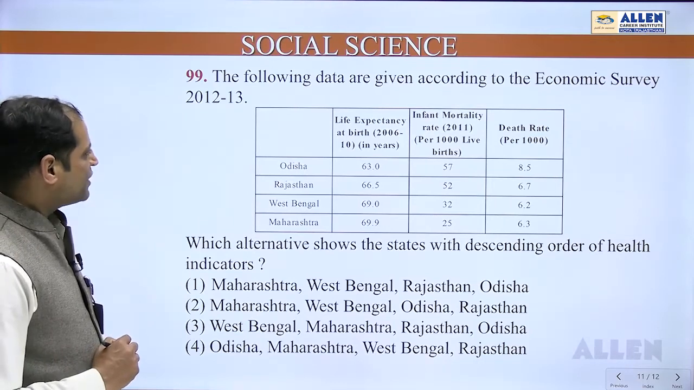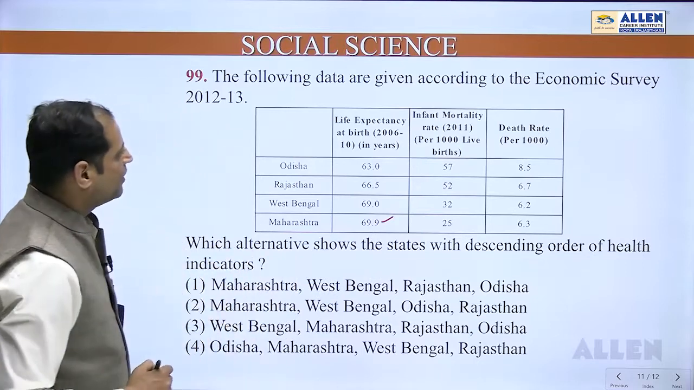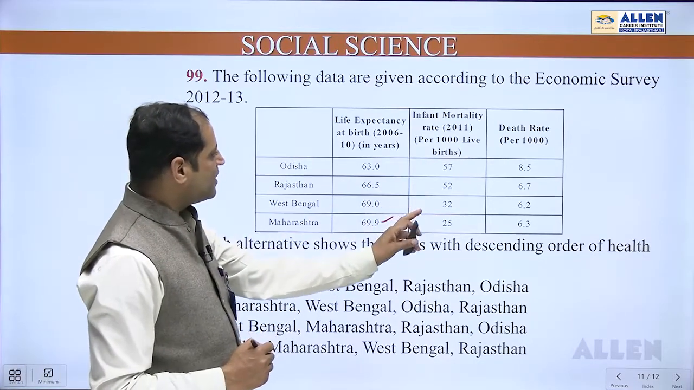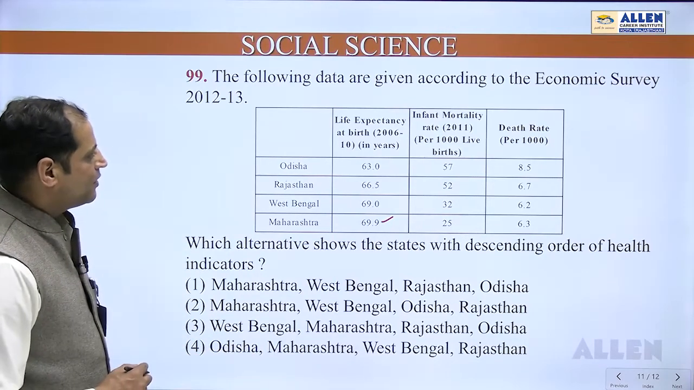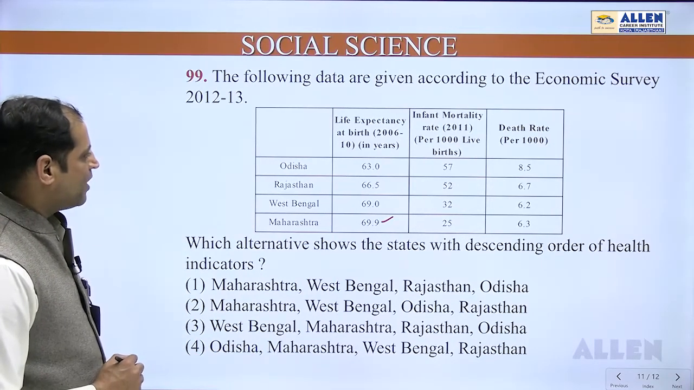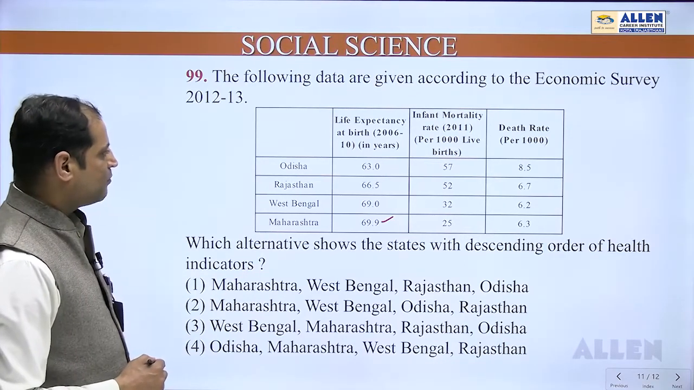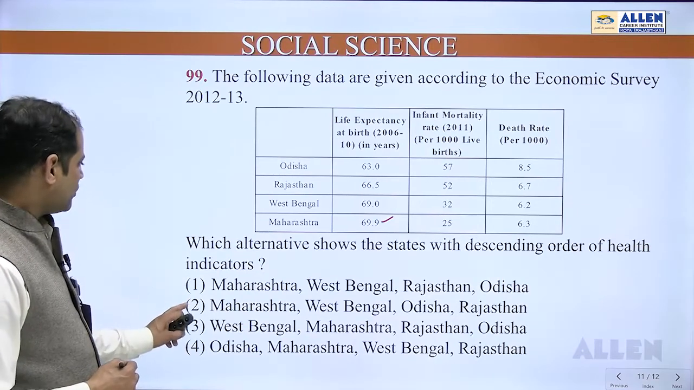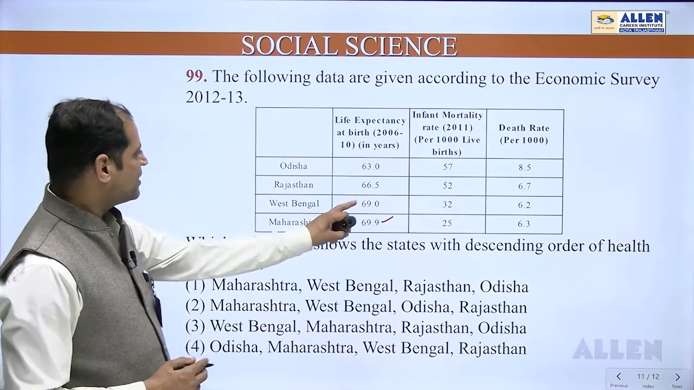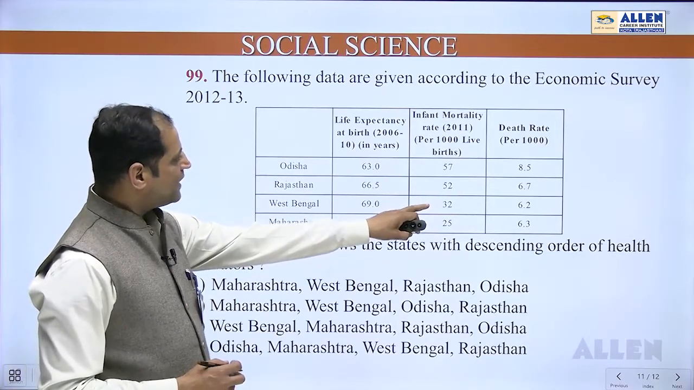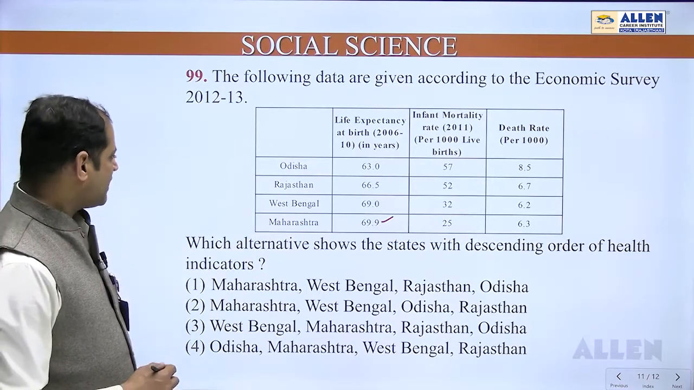Most developed: life expectancy maximum is 69.9, Maharashtra. Infant mortality rate is least in Maharashtra and death rate is also least. No, it is 6.2 in West Bengal. But if we compare the other data, Maharashtra is the most developed one. Options 1 and 2 have Maharashtra as number 1. If we go towards the second one, West Bengal is 69, infant mortality rate 32 and death rate is 6.2. So obviously second comes West Bengal.